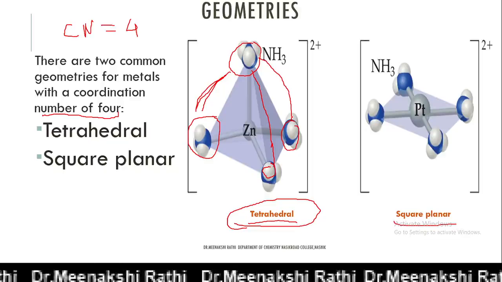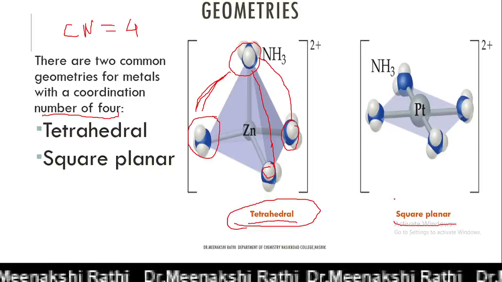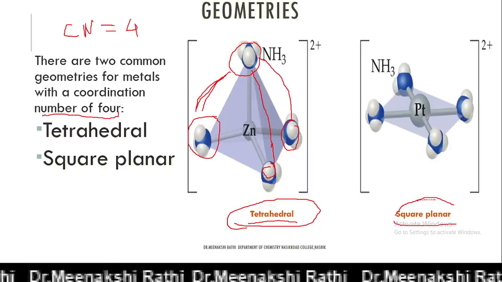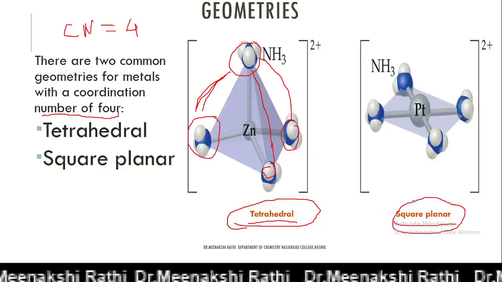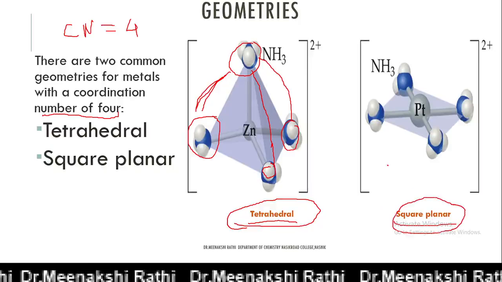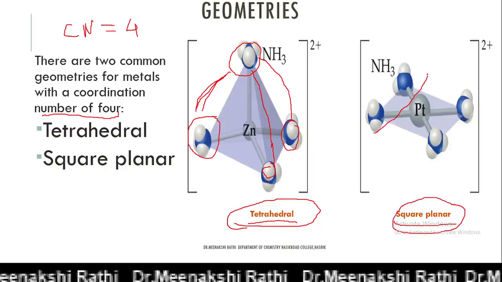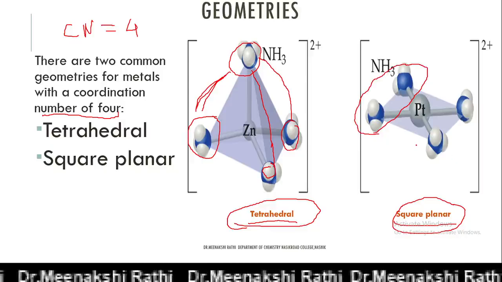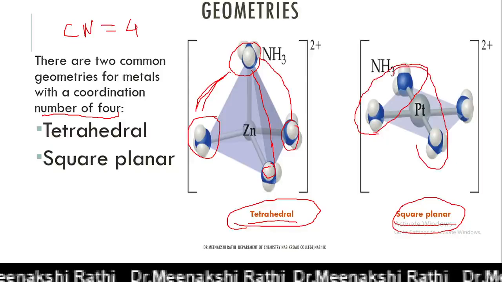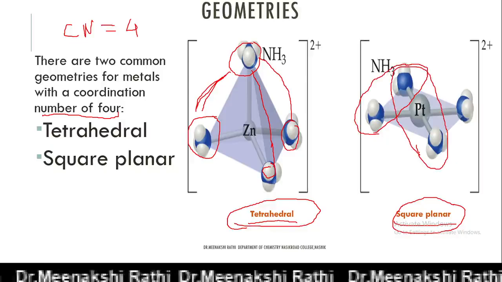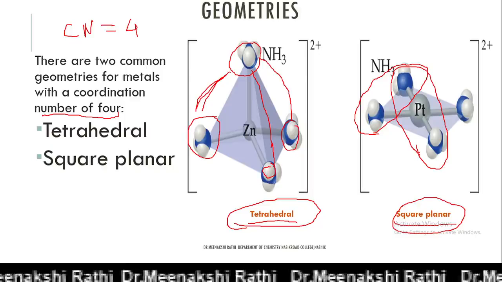But geometrical or cis-trans isomerism we can see in square planar geometry with coordination number 4, because in square planar we can say that these two ligands are on the same side, while these two ligands are on the opposite side, and we can find out which one is cis and which one is trans.